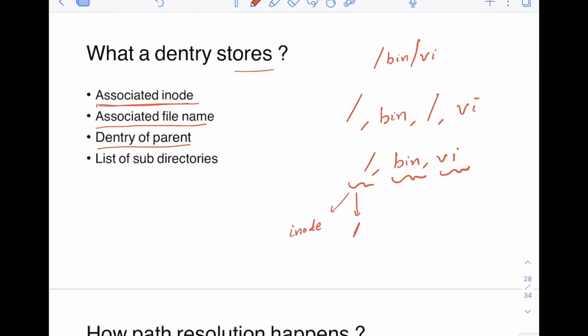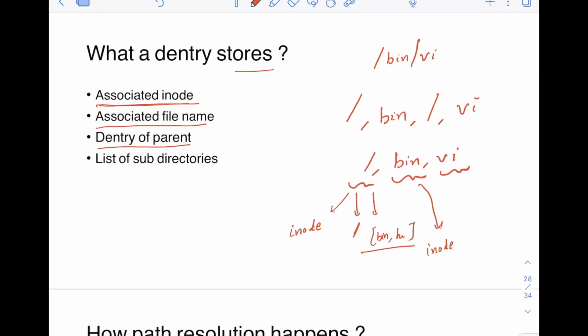Now, the list of subdirectories. There are a lot of subdirectories inside that. Like you have bin, home. It will store this also here. Now similarly for bin, again it will store what is the inode number. Of course bin is a directory, and a directory will also have an inode associated with it.